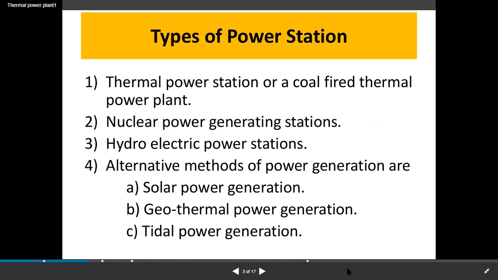Now, types of power stations. How many types of power stations are there? Thermal power station or coal-fired thermal power plant, nuclear power generating stations, hydroelectric power stations. Alternative methods of power generation are solar power generation, geothermal power generation, and tidal power generation.